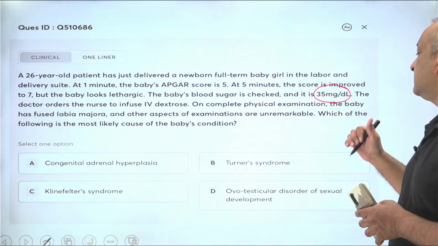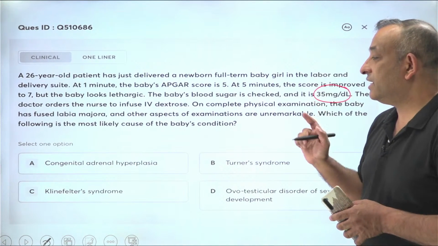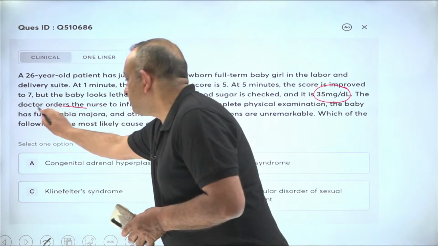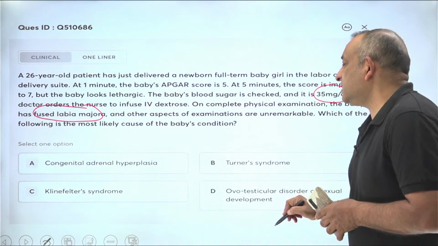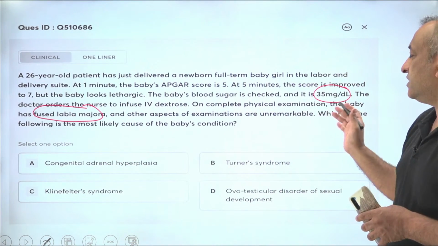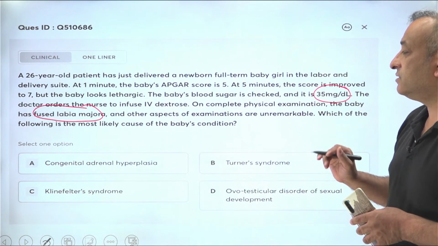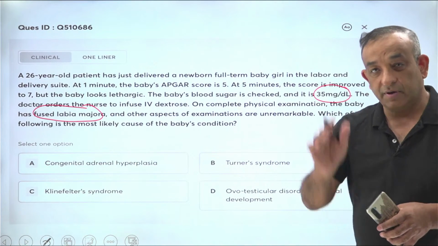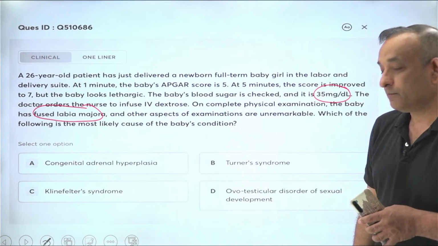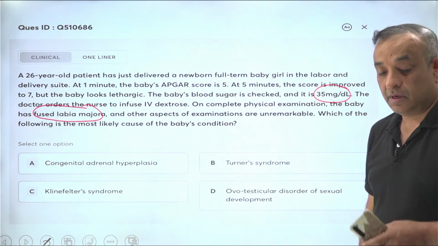On complete physical examination, the baby has fused labia majora. All right, please look at this one, fused labia majora, and other aspects of the examination are unremarkable. Which of the following is the most likely cause of the baby's condition? All right, take your time and give me an answer, because this is the one which came in your NEET exam a couple of years back.